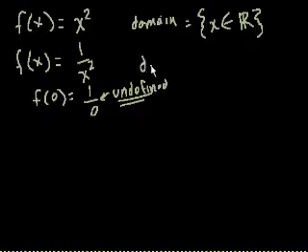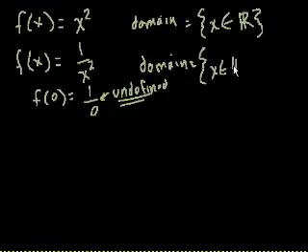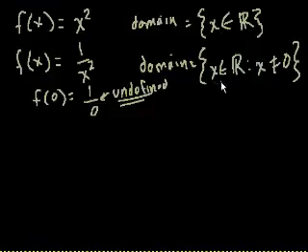So here we say the domain is equal to the set, with those little curly brackets, that shows the set of what x's apply. X is a member of the real numbers still, such that x does not equal 0. So here, I just made a slight variation on what I had before. Before we said for when f of x is equal to x squared, that x is just any real number. Now we're saying that x is any real number except for 0. This is just a fancy way of saying it. And these curly brackets just mean a set.